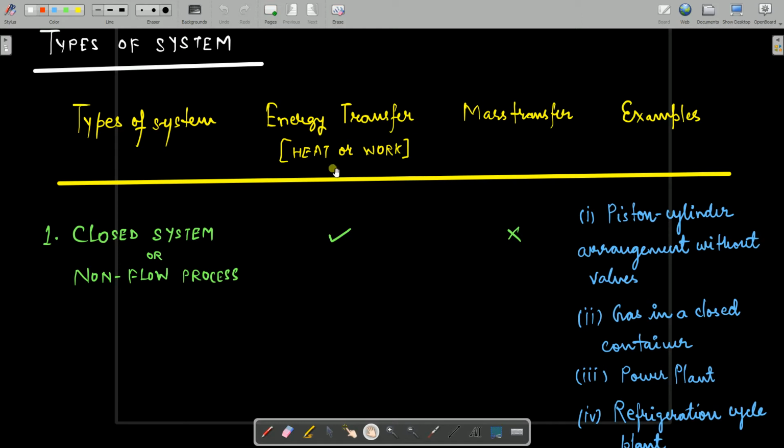In this system there will be energy transfer. It could be via heat or via work, or it could be via both, but there will be energy transfer, but there will not be any mass transfer. So any system in which there is only energy transfer and no mass transfer, such a system is called your closed system or non-flow process.